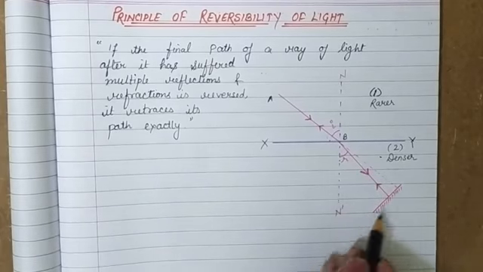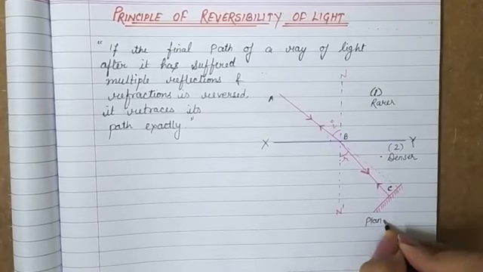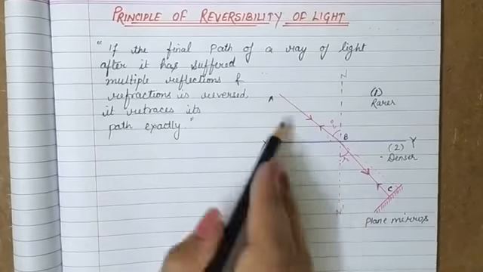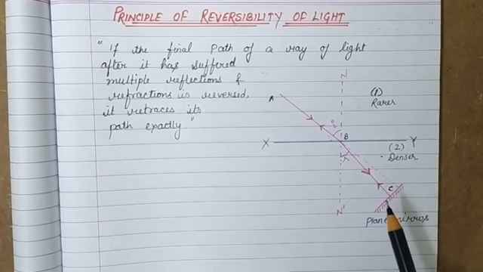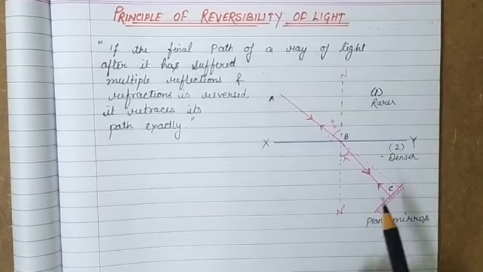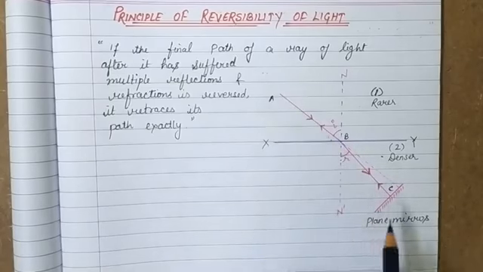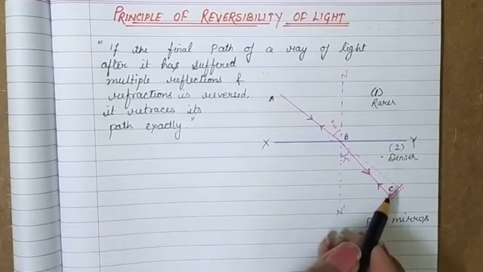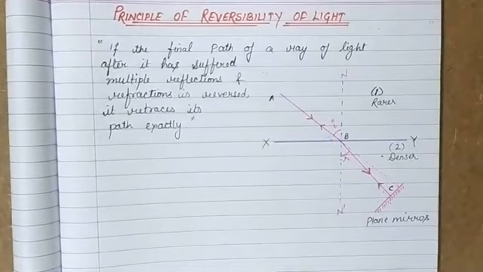So if we place a plane mirror here at point C, this is point C, to reverse the path of the light coming to it, so light is coming from A to B and B to C, and we use a plane mirror here so that we can reverse its path, then we observe after reversing the light will go on the path from where it was coming exactly. It will retrace the same path from where it was incident or from where it was coming to the mirror. So it will go like C to B and B to A, and this principle is called the principle of reversibility of light.